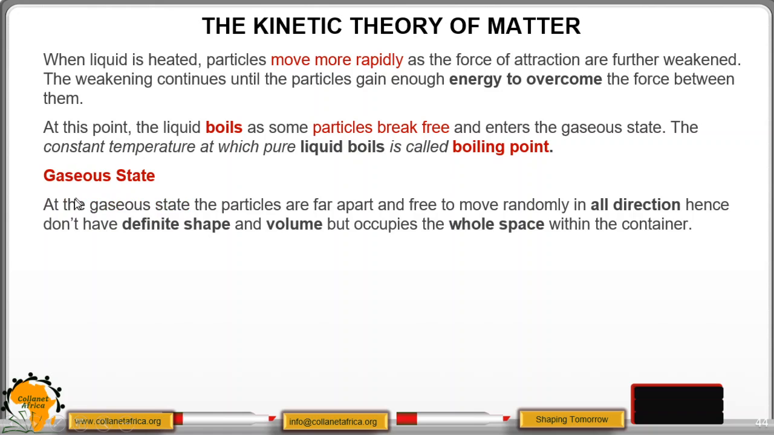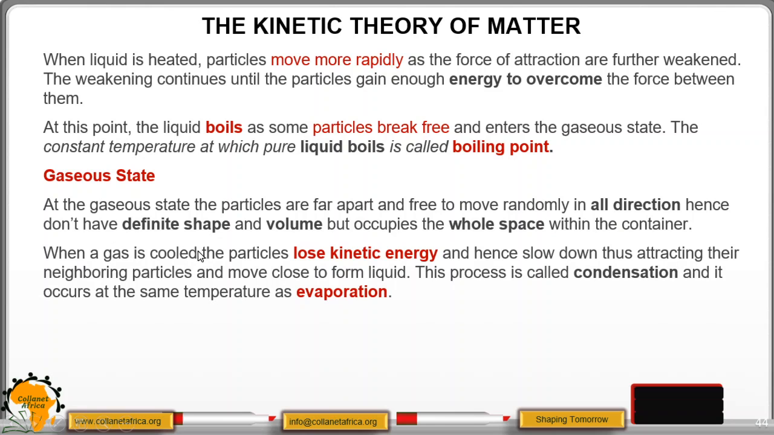Gaseous state. At the gaseous state, the particles are further apart and free to move randomly in all directions. Hence, they do not have a definite shape or volume, but occupy the whole space within the container. So if it is contained in a beaker, it will occupy the whole space of that container or the beaker.